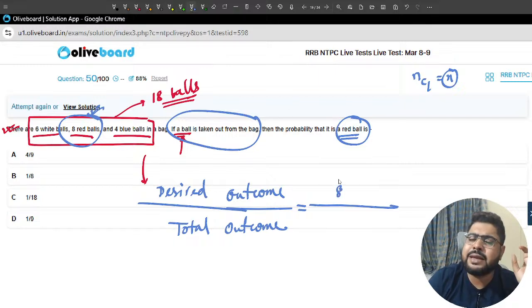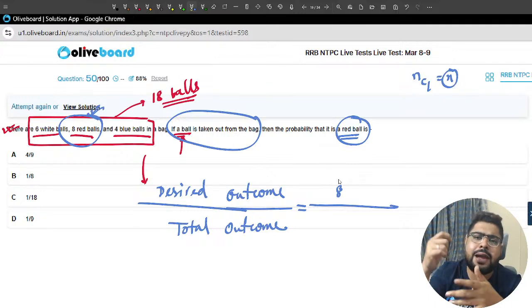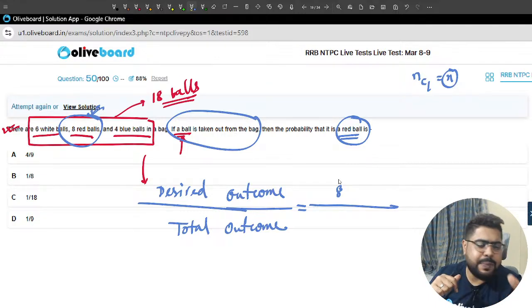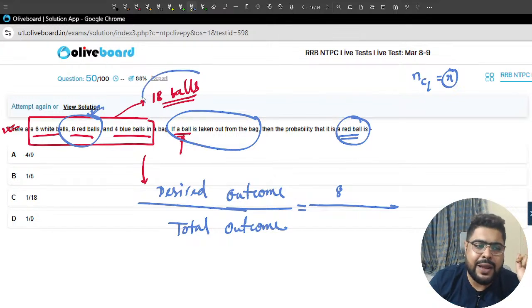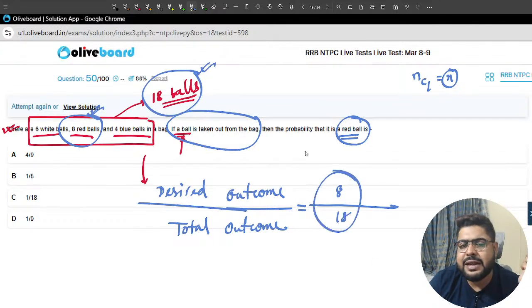Or you can also think, sir, out of 8 balls, I need to pick 1. So either I can pick the first ball, second ball, third ball. So out of 8, there are 8 possibilities. I can pick that in 8 different ways. Total outcome, I'll pick one ball from 18. That is 18C1 or 18 only. That is your answer. Calculate it, sir.